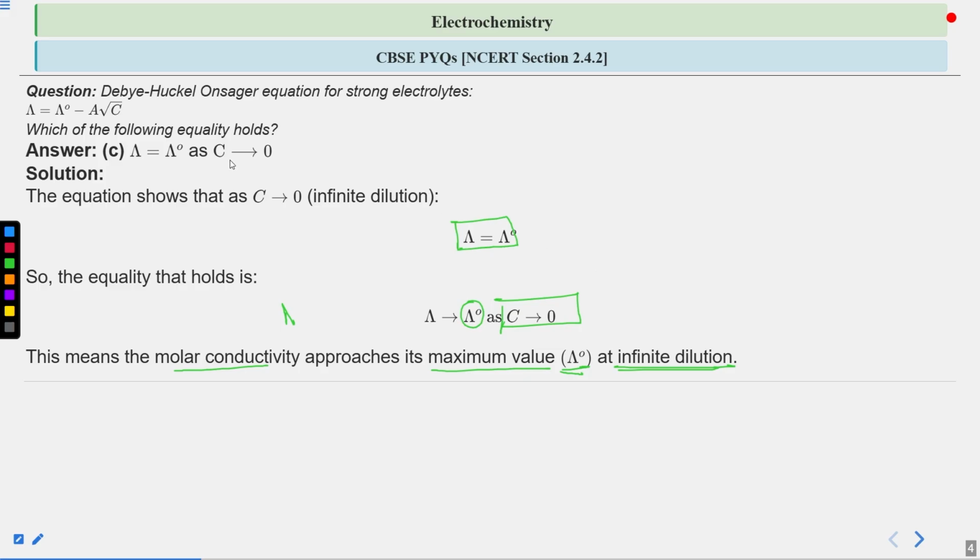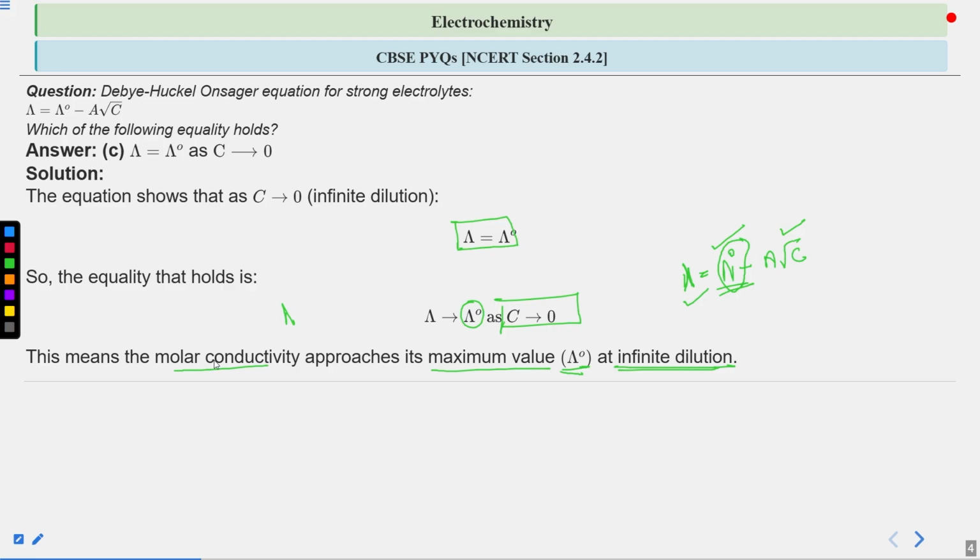Because according to the Debye-Huckel-Onsager equation, lambda equals lambda naught minus A under root C, lambda is the difference of two terms, lambda naught and A under root C. A under root C is subtracted from lambda naught, so the maximum possible value for lambda is lambda naught alone, if nothing is subtracted from it.